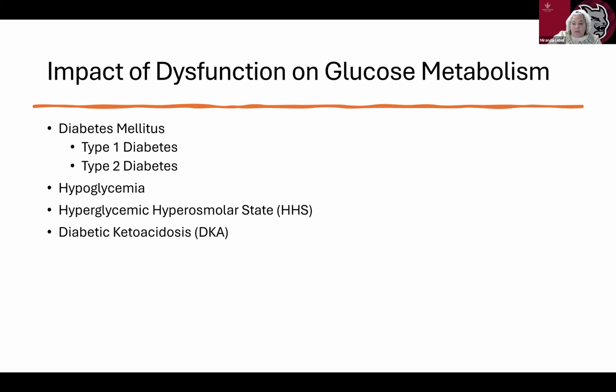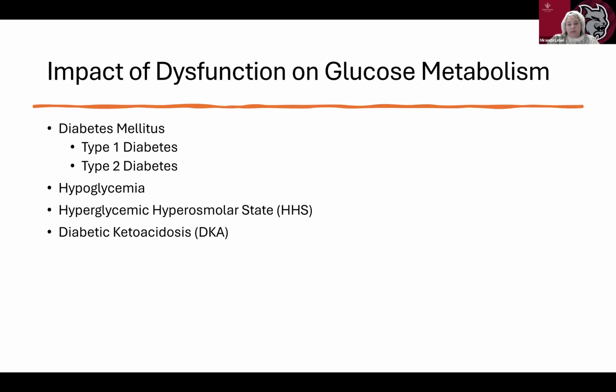Type 1 is going to be an autoimmune destruction of beta cells that leads to little or no insulin production and results in hyperglycemia due to the inability of cells to uptake glucose, leading to symptoms like polyuria, polydipsia, and weight loss. Type 2 diabetes is more of an insulin resistance where cells do not respond effectively to insulin, but eventually do. Beta cell dysfunction may occur, leading to reduced insulin secretion. Causes hyperglycemia, as the body cannot utilize the glucose effectively and often accompanied by obesity and metabolic syndrome.